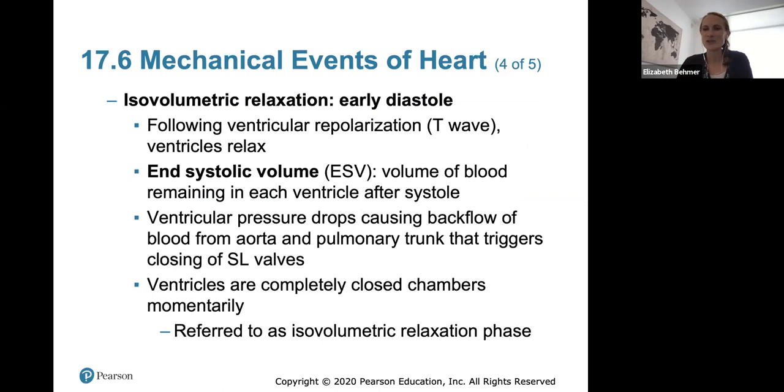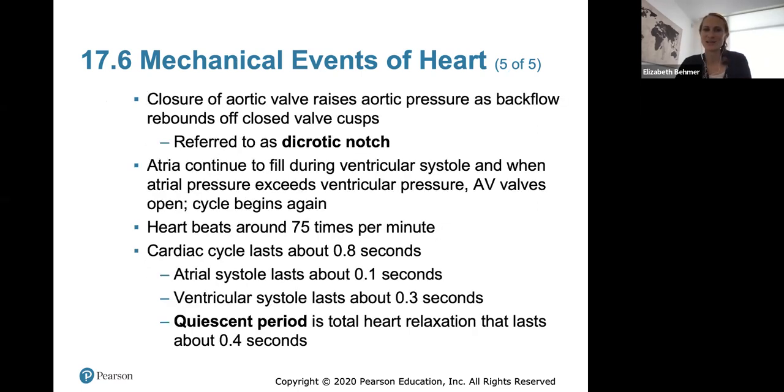Then the isovolumetric relaxation phase, early diastole, follows the ventricular repolarization, where the ventricles relax, and end systolic volume is the volume of blood remaining in each ventricle after systole. The ventricle pressure will drop, causing backflow of the blood from the aorta and the pulmonary trunk, which will then trigger the semilunar valves to close. The ventricles are completely closed chambers momentarily, and this is referred to as the isovolumetric relaxation phase. Iso means same volume, where volume doesn't change in the ventricles yet.